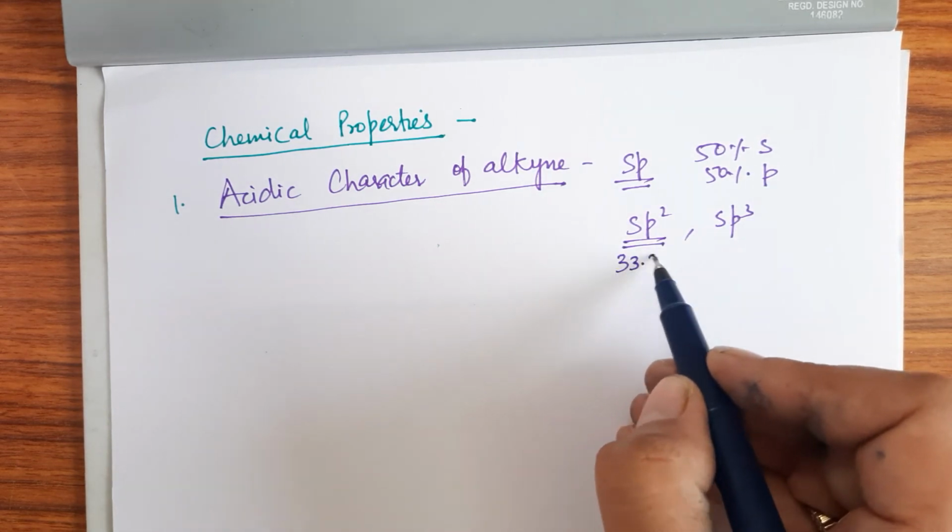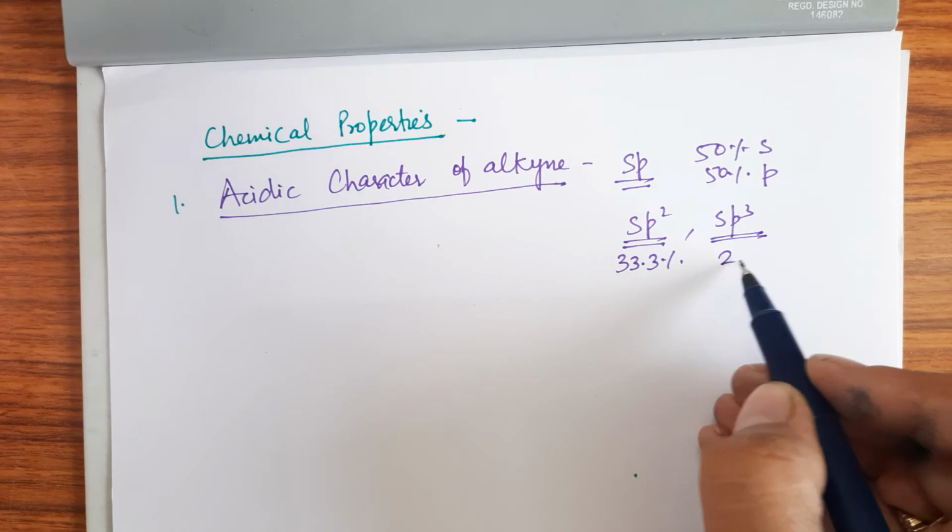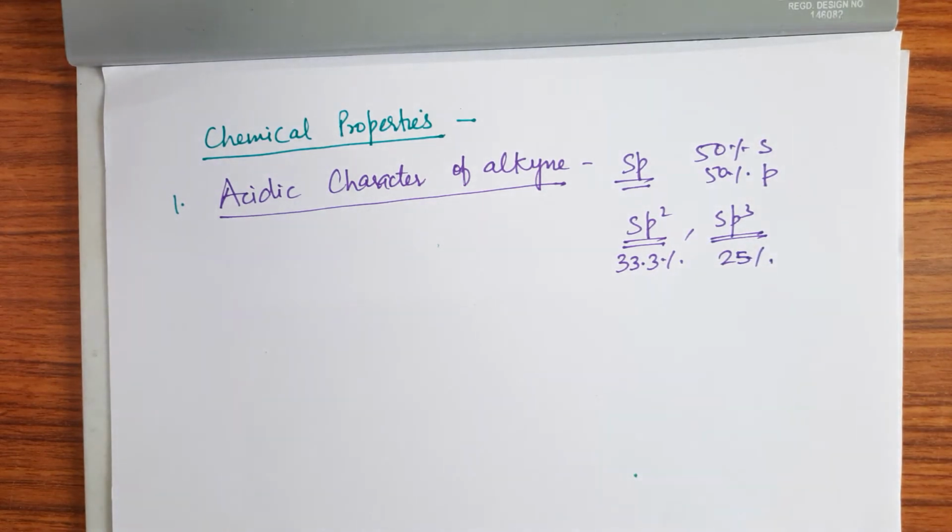It is 33.3% in sp2, whereas in sp3 it is only 25%. Because of the 50% s character in the sp hybridized orbital, the carbon atom has the highest electronegativity among sp, sp2 and sp3 hybridized carbon atoms.